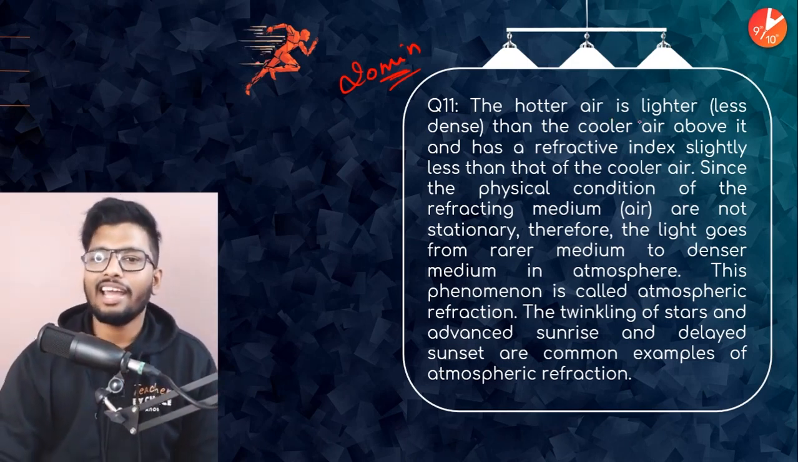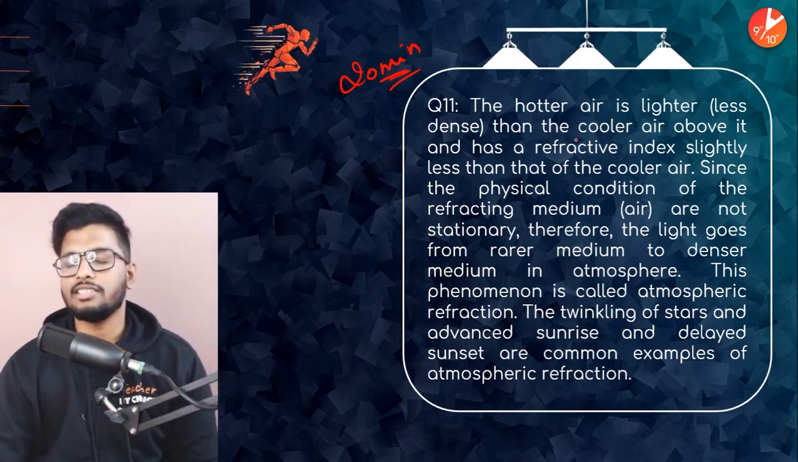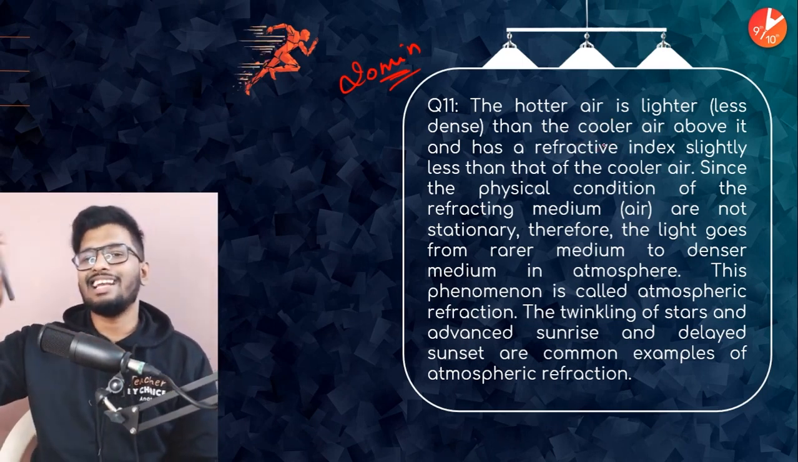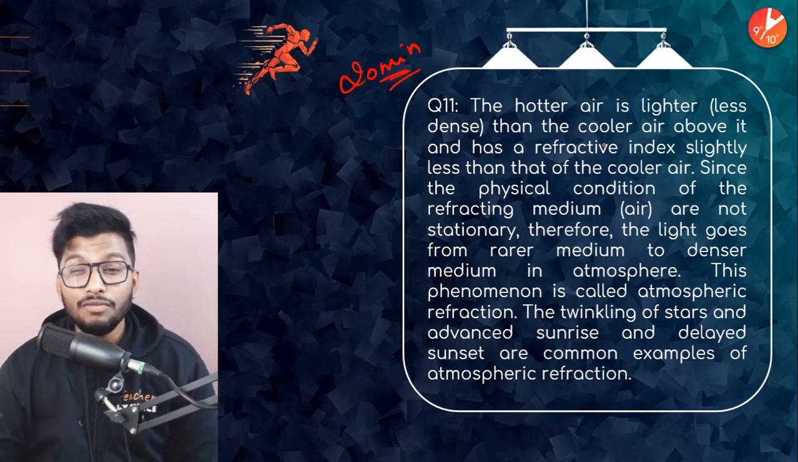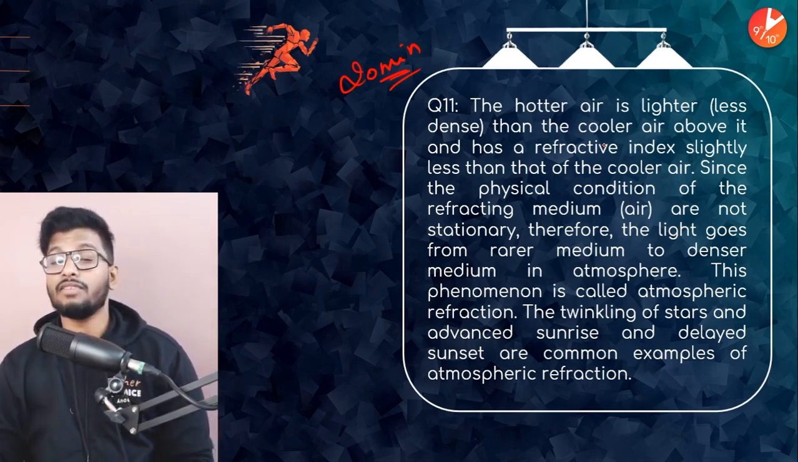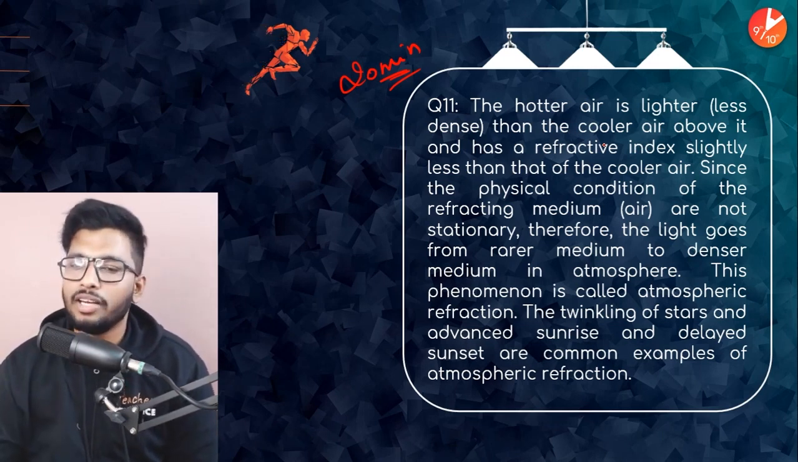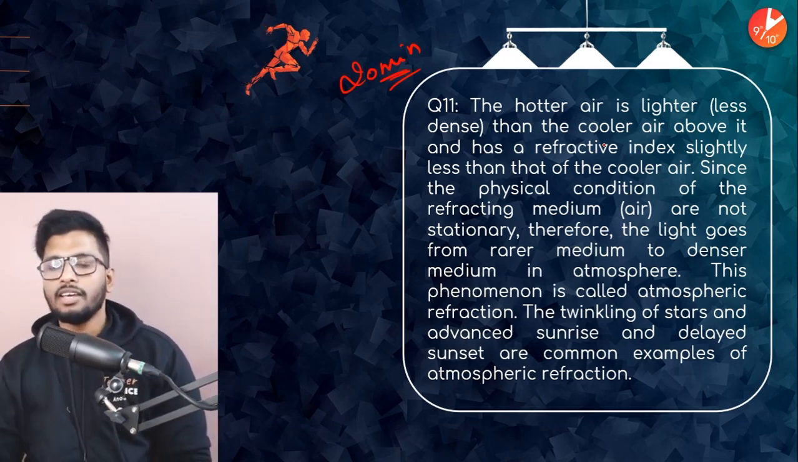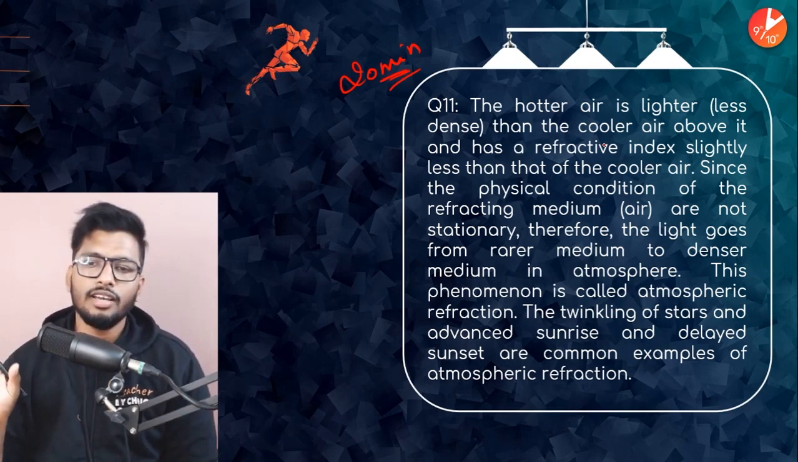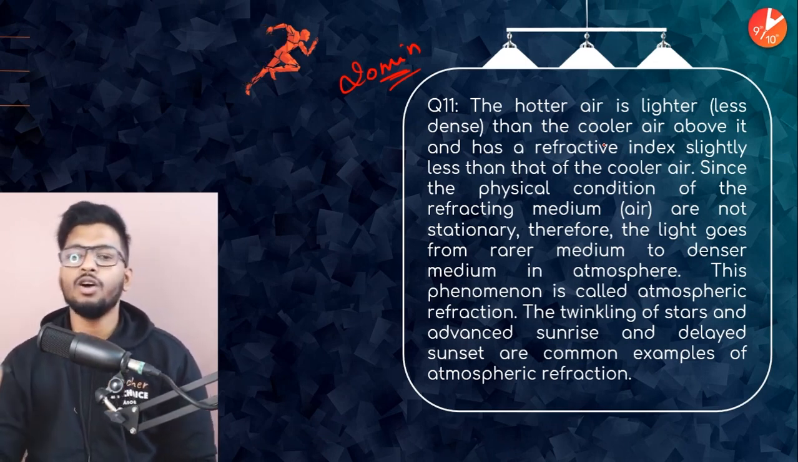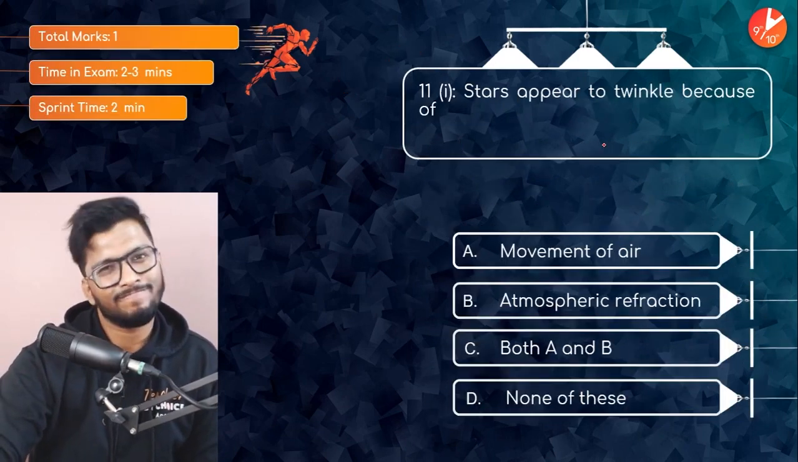The hotter air is lighter, that is, less dense than the cooler air above it, and has a refractive index slightly less than that of the cooler air. Since the physical conditions of the refractive medium air are not stationary, the light goes from a rarer medium to a denser medium in the atmosphere. This phenomenon is called atmospheric refraction. The twinkling of stars and advanced sunrise and delayed sunset are common examples of atmospheric refraction.